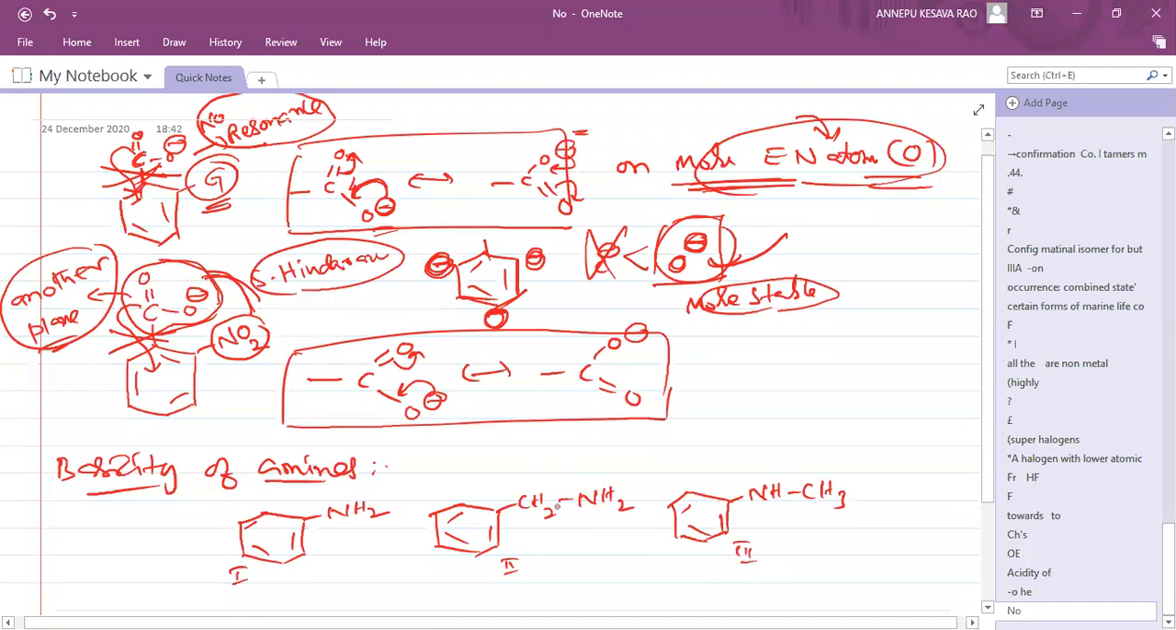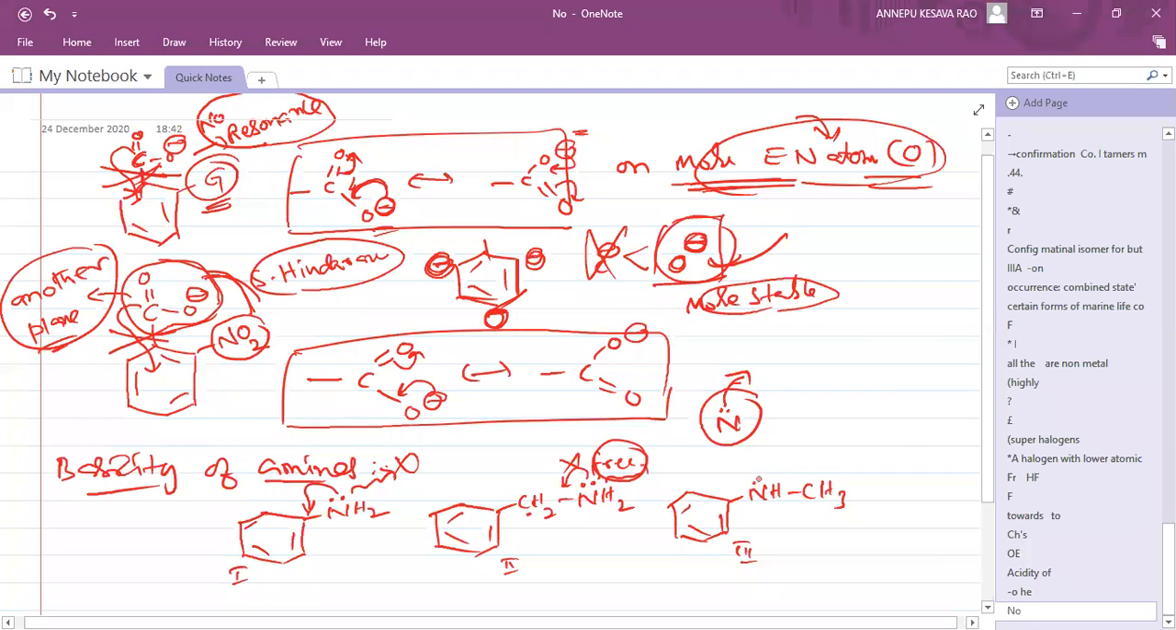See, how are we going to study basic strength? If the nitrogen lone pair donates faster, that is a good base, a strong base. But what happened? The nitrogen lone pair is going to the benzene ring. So it is not available much to give out. But here, check, nitrogen is attached to carbon. So there is no such resonance possible. This is a free lone pair. It can give to others.